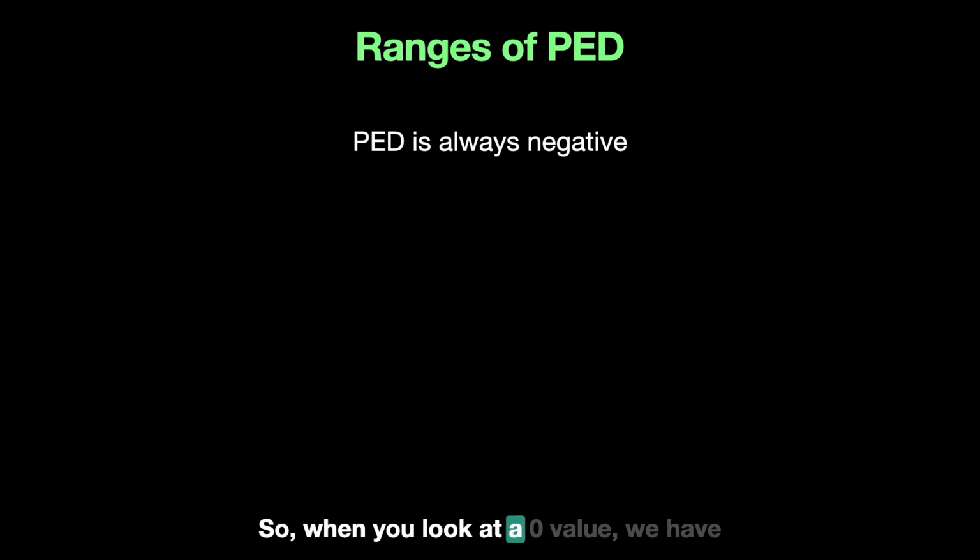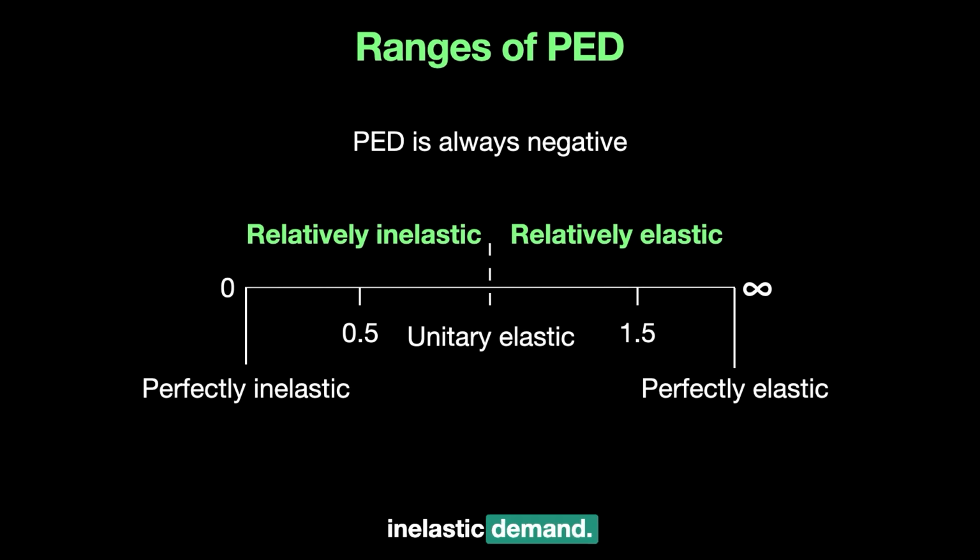When you have a 0 value, it is called perfectly inelastic demand. On the other hand, when you have a PED value of 1, we call it unitary elastic, and I'll explain all of these in a little while. While if you look at infinity, that's what we call a perfectly elastic demand. So what we are claiming here is that elasticity of demand ranges from 0 to infinity. Now what about the values in between?